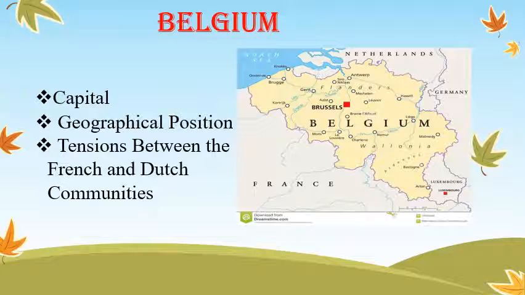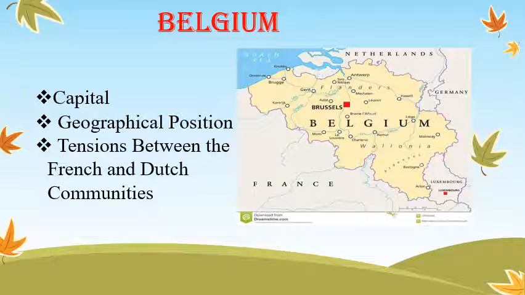Students, what about the tensions between the French and Dutch communities? Listen, the social disparity led to tensions between Dutch and French speaking communities during the 1950s and 1960s. This tension was more acute in Brussels with a special problem: the Dutch speaking people constituted a majority in the country but a minority in the capital.